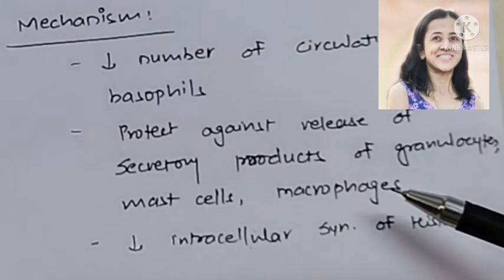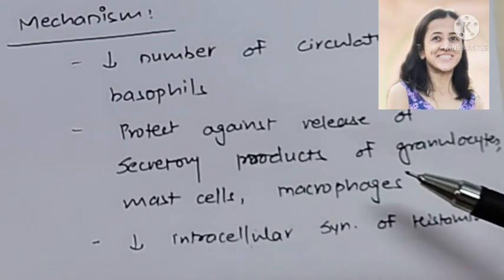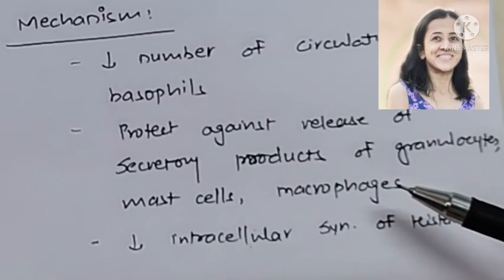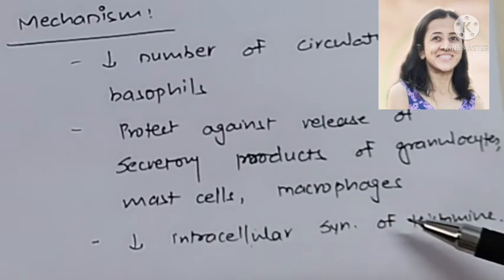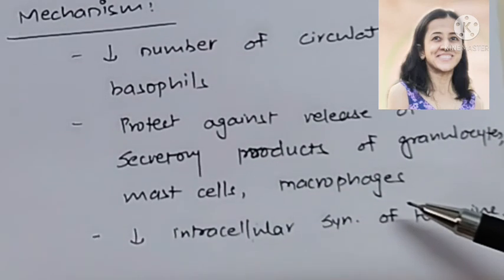and therefore they are used in cases of severe allergic reaction, like in severe bronchial asthma, which may be life-threatening, that is asthmatic attack, or in cases of anaphylactic shock, which may lead to death. So in those cases, these glucocorticoids are life-saving drugs.